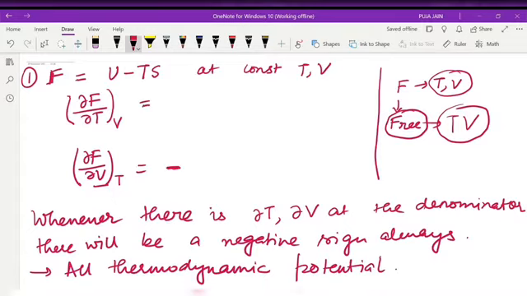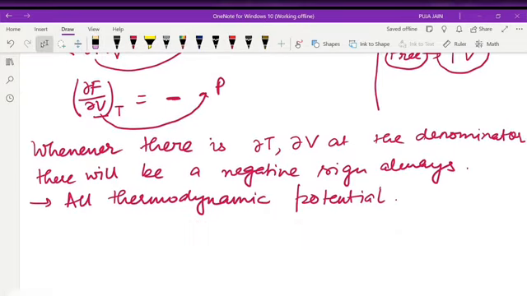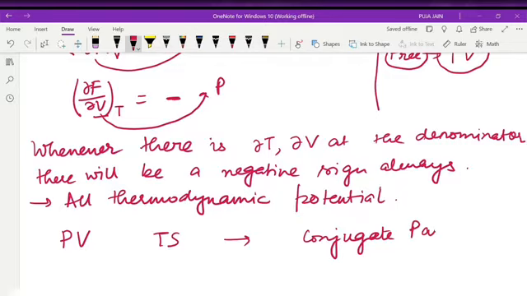So here there will be a negative sign, here there will be a negative sign. Which quantity will I get? The conjugate quantity. The conjugate quantity of T is S. The conjugate quantity of V is P. Why conjugate? The dimension of these two multiplied will always give the dimension of energy or work. We know PV gives us the dimension of work. We know TS gives us the dimension of energy. So these are called conjugate pairs.